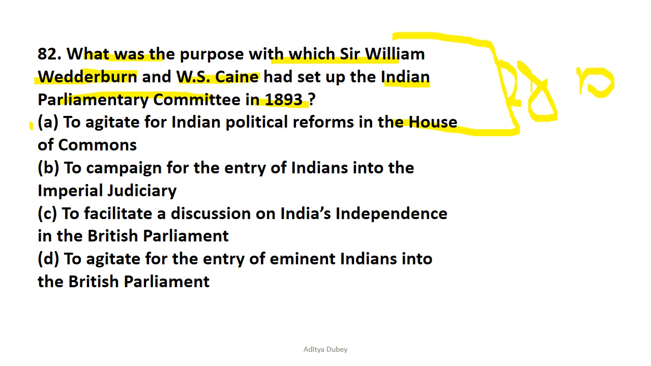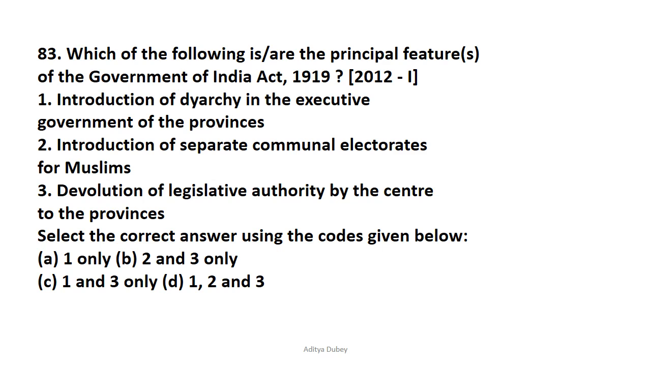So the correct answer is option A, that is to agitate for Indian political reform in the House of Commons. So option A is the correct answer. Now let's move on to question number 83. Which of the following is a principal feature of the Government of India Act 1919?